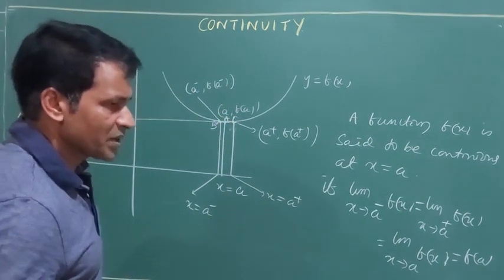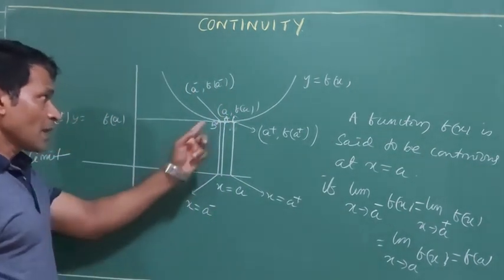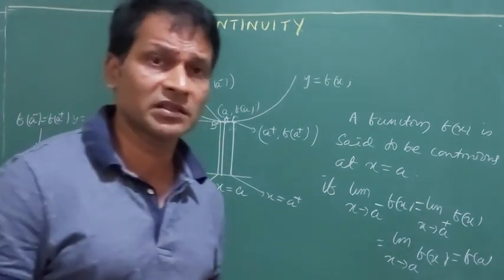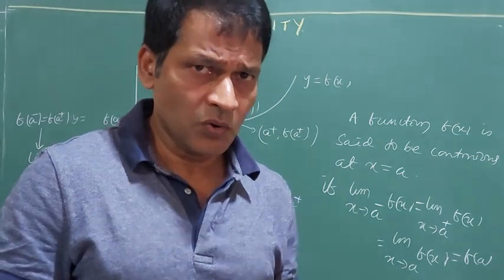Then the function is said to be continuous. That means in the neighborhood of the point, the graph must exist. There should not be a hole in the graph.